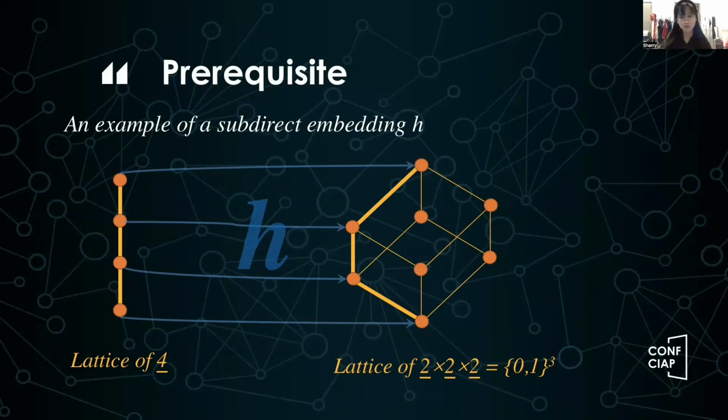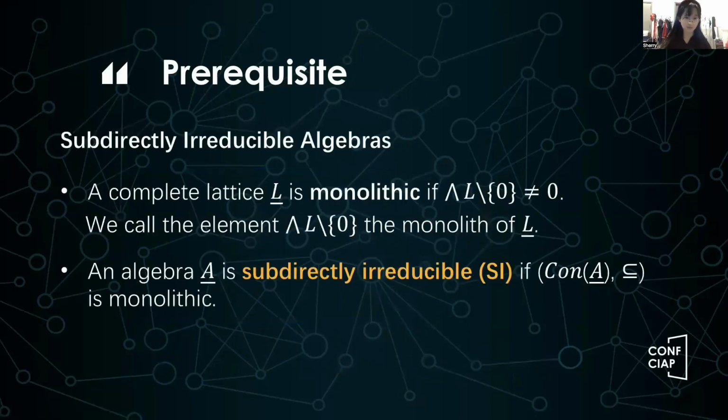Just now we introduced the subdirect product, and here is an intuitive example of a subdirect embedding. We have two algebras here. One is a lattice of a line with four points, and the other is a lattice, a 2-cube. Since the line can be embedded into the cube, and the homomorphic image highlighted in yellow covers all three dimensions of the cube, the homomorphic image is a subdirect product, and so the homomorphism H is a subdirect homomorphism.